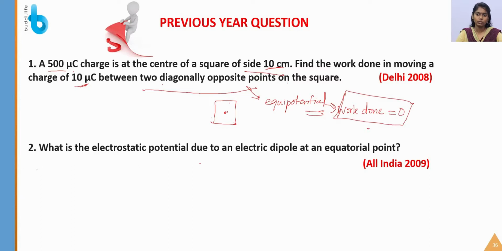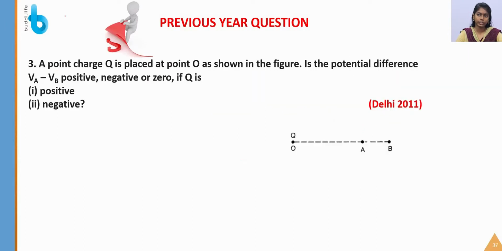Next question: what is the electrostatic potential due to the electric dipole at an equatorial point? The electrostatic potential due to the electric dipole at an equatorial point is 0. I have already explained this in the question answers.